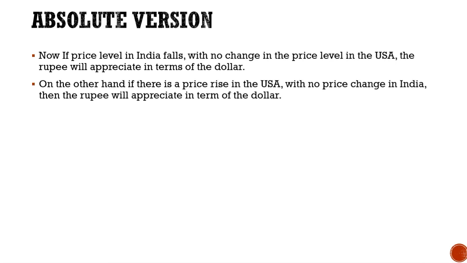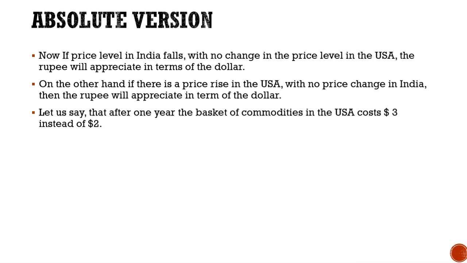Now let us explain this. Let us say that after 1 year, the basket of commodities in USA costs $3 instead of $2.